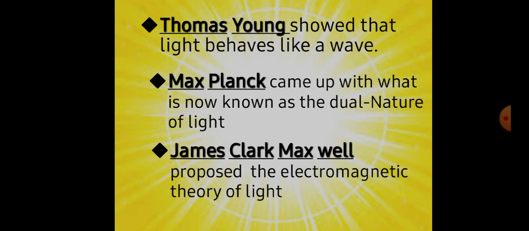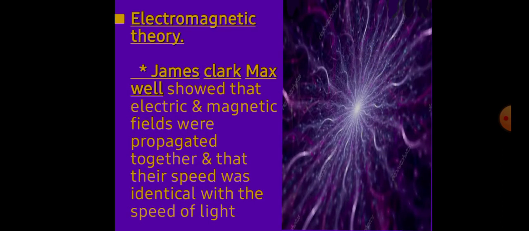Thomas Young showed that light behaves like a wave. Max Planck came up with what is known as the dual nature of light. James Clerk Maxwell proposed the electromagnetic theory of light. In the electromagnetic theory, Maxwell showed that electric and magnetic fields were propagated together and that their speed was identical with the speed of light.